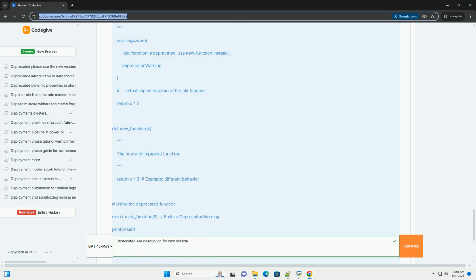9. Use linting and static analysis tools. Configure linting tools and static analysis tools to detect deprecated code automatically and warn you about its usage during development. This helps prevent new code from using deprecated functionality. 10. Write clear and informative deprecation messages. When deprecating your own code, make sure your deprecation messages are clear, informative, and actionable. Provide the reason for the deprecation, the recommended alternative, and any relevant migration instructions.